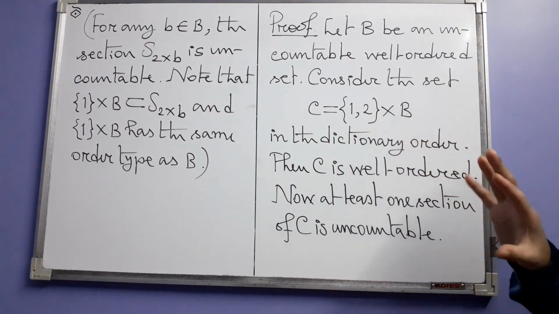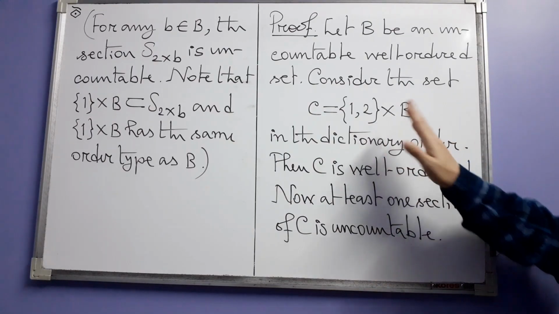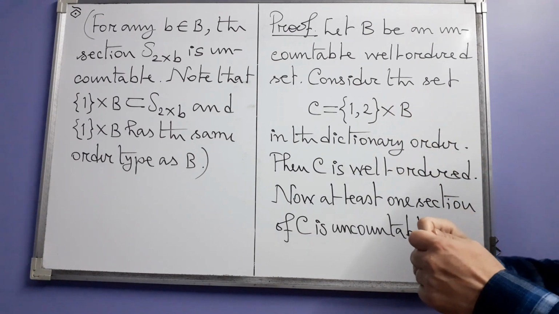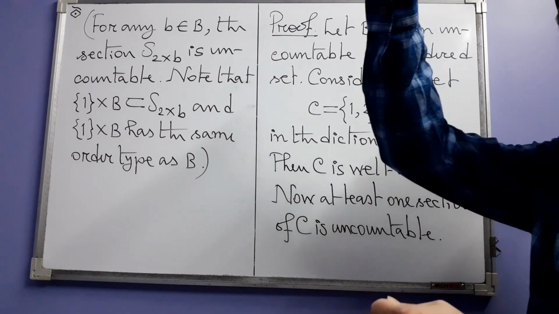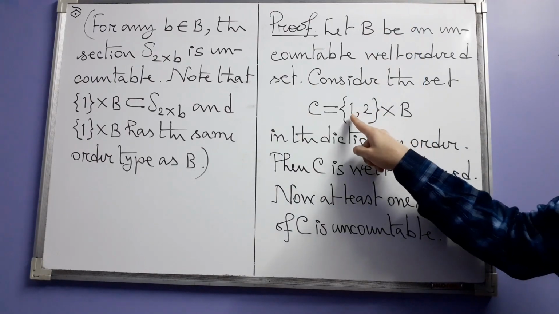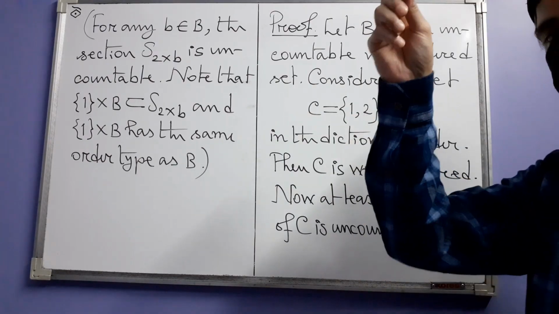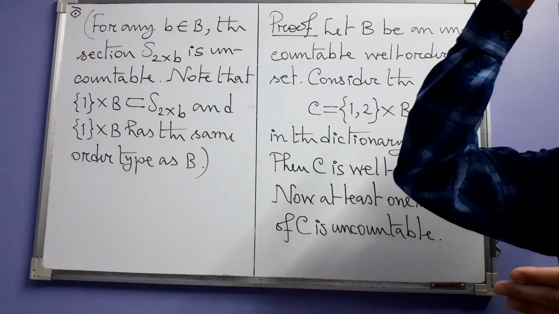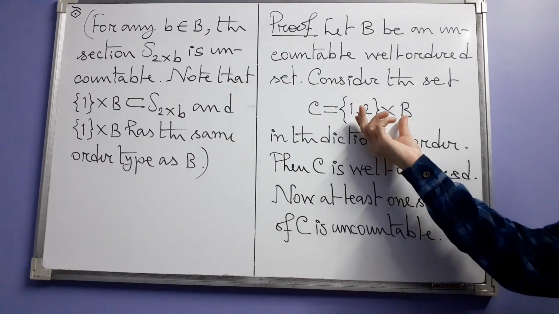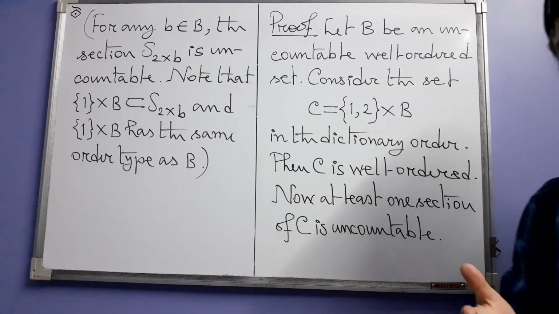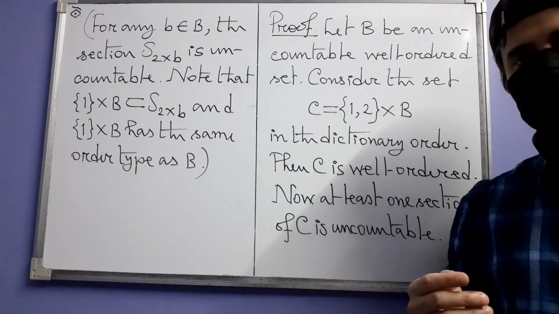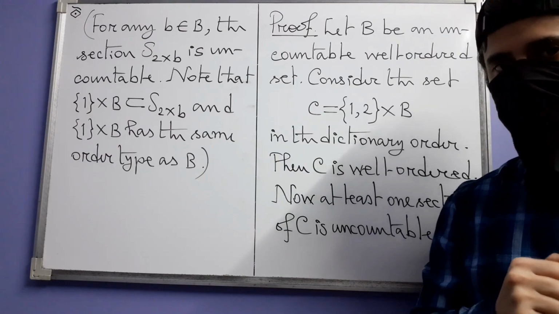of course you cannot draw any image here, but you can think of the elements of B as forming one column where the first coordinate is 1, and then next to that column there is another column. That's how the set C will look if you try to imagine it as a figure. And how does the order go in C?